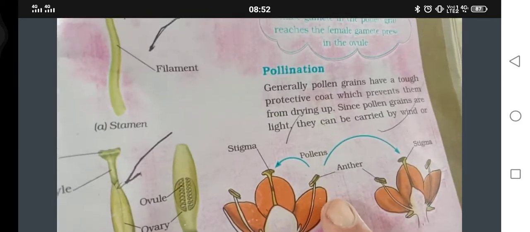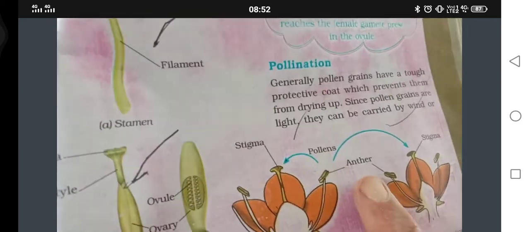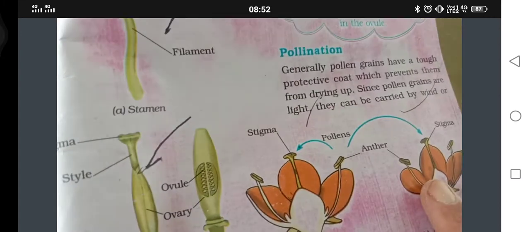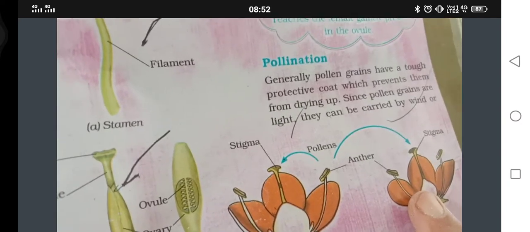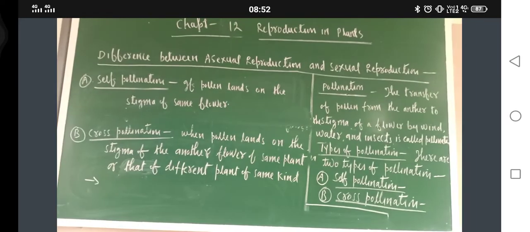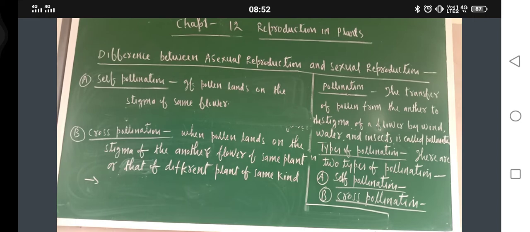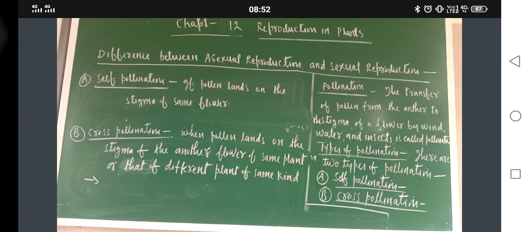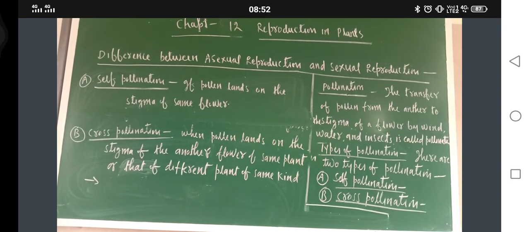The anther of one flower producing pollen grain that is landing on the stigma of another flower, but the plant kind should be same. Means if it is mango, so the mango anther can pollinate another mango flower of same plant or different plant of same kind. Species should be same. Okay, are you getting my point or not?